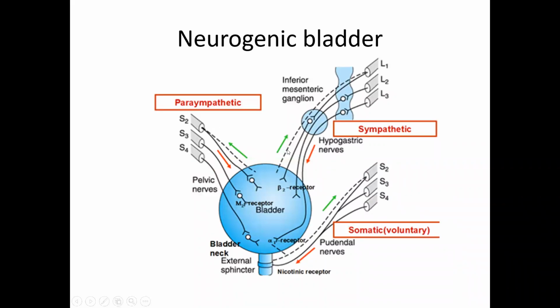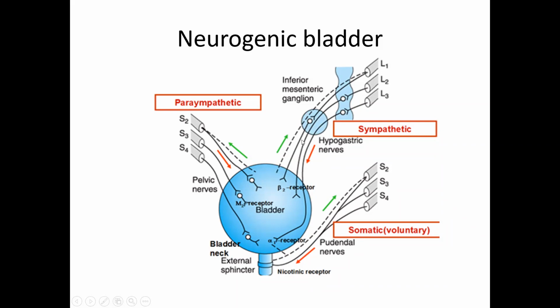The musculature of the bladder, the nerve supply to the muscles of the bladder and the bladder neck is important. The sympathetic and parasympathetic systems supply the bladder. The parasympathetic is from S2, 3, 4, which has the ganglion in the wall of the bladder, and causes contraction of the detrusor muscle. The same one relaxes the internal sphincter.